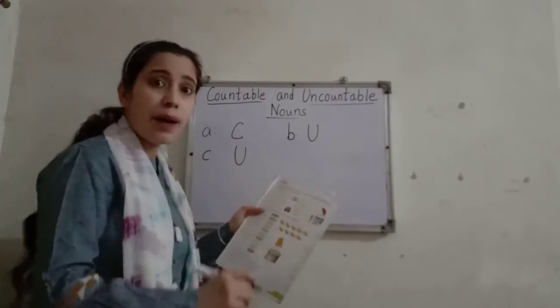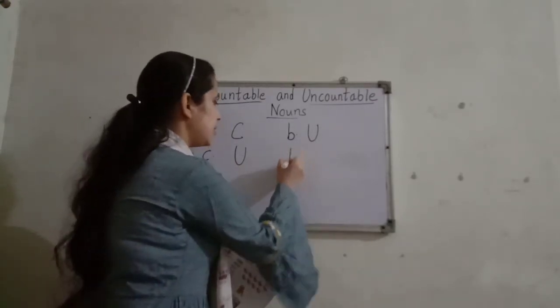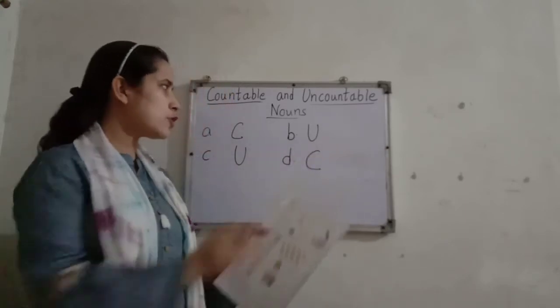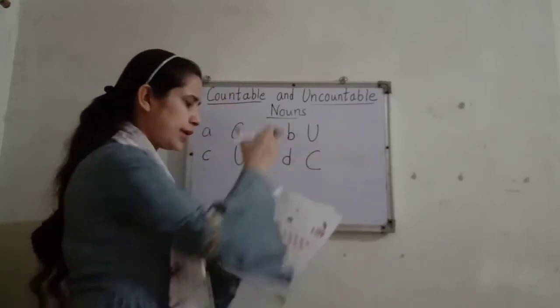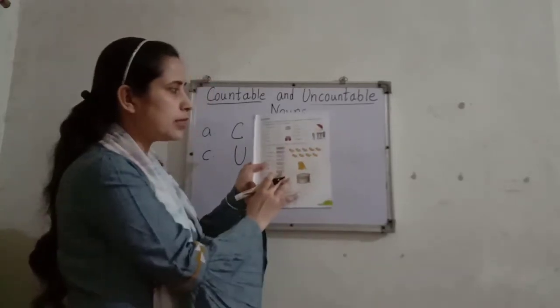Okay. D. Umbrella. Yes, umbrella, can you count? Yes. We will write here what? C. Okay, so this way we will complete the rest of the exercise. Okay, and we will move further.